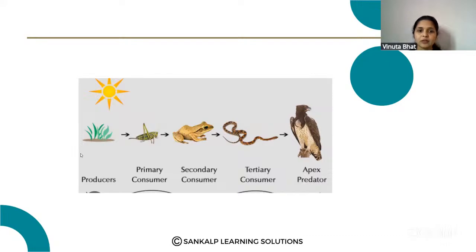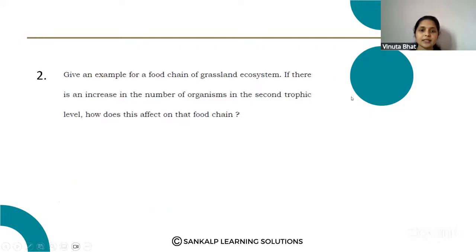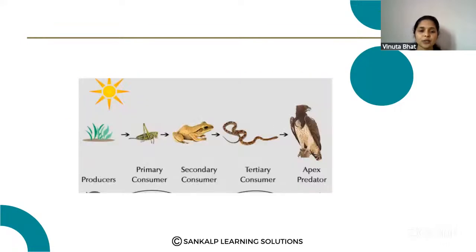Here, if there is an increase in the number of organisms in the second trophic level, note that each step in this food chain is called a trophic level. The first one is the first trophic level, and this one is the second trophic level. So these grasshoppers are at the second trophic level. If there is an increase in the number of organisms in the second trophic level, how does this affect the food chain?